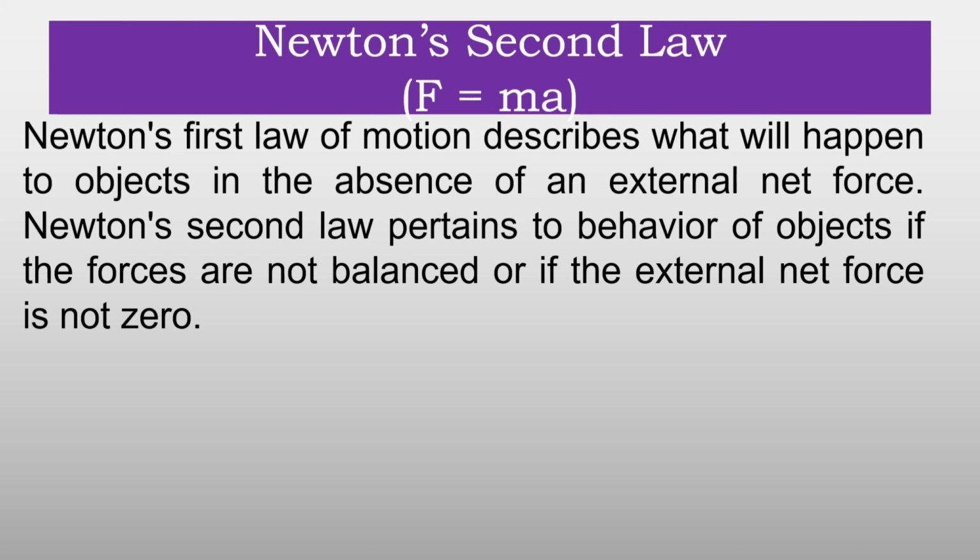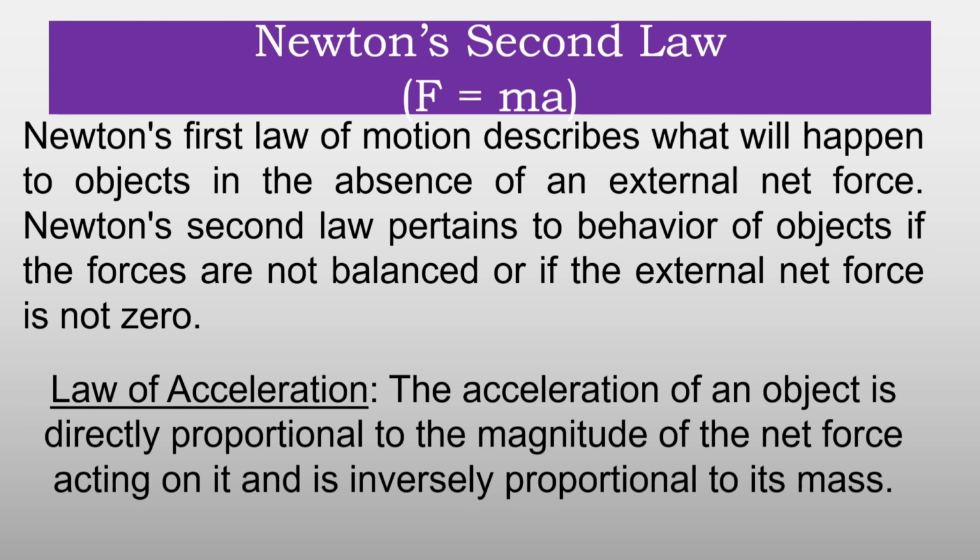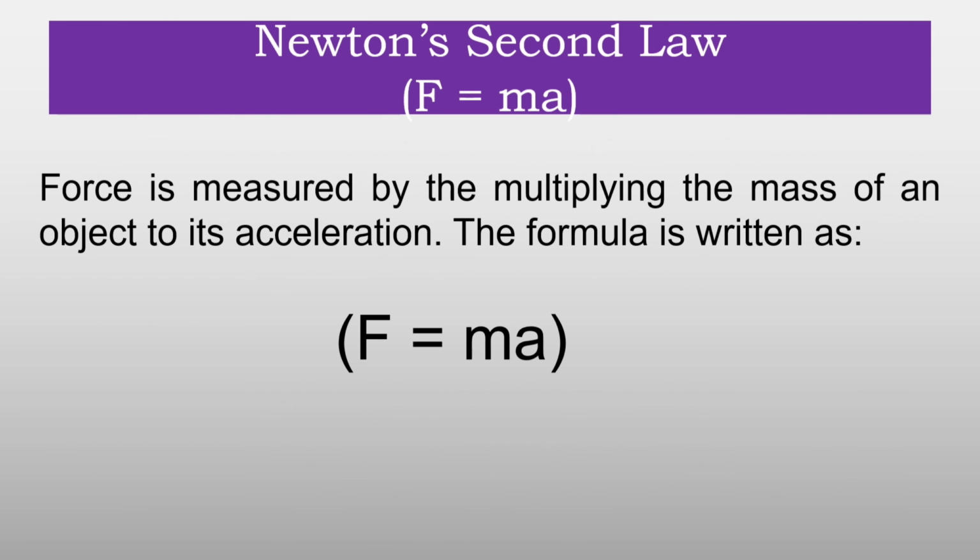Newton's second law. Newton's first law of motion describes what will happen to objects in the absence of an external net force. Newton's second law pertains to the behavior of objects if the forces are not balanced or if the external net force is not zero. Law of acceleration. The acceleration of an object is directly proportional to the magnitude of the net force acting on it and is inversely proportional to its mass. Force is measured by multiplying the mass of an object by its acceleration.